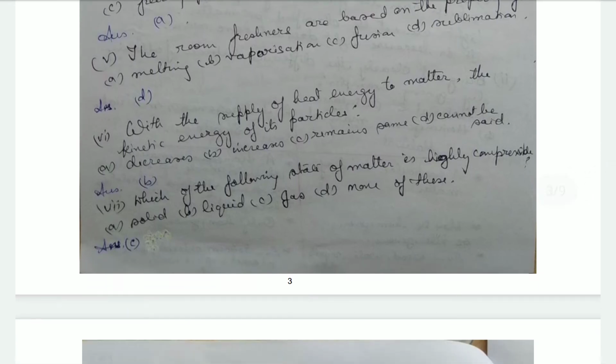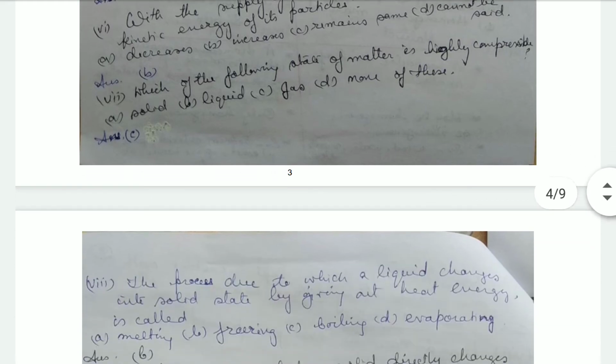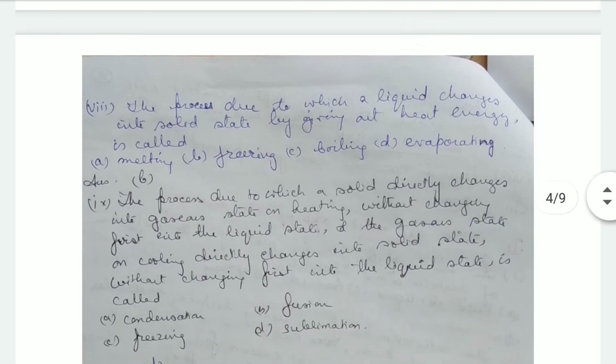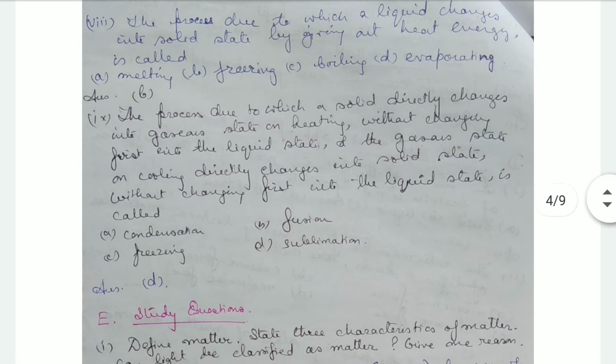Then, with the supply of heat energy to matter, the kinetic energy of the particles increases. Which of the following states of matter is highly compressible? It is the gas. Okay, the process due to which a liquid changes into solid state by giving out heat energy is known as freezing. Now the process due to which a solid directly changes into gaseous state on heating without changing first into liquid state, or the gaseous state changes on cooling directly into solid state without first changing into liquid state, is known as sublimation.